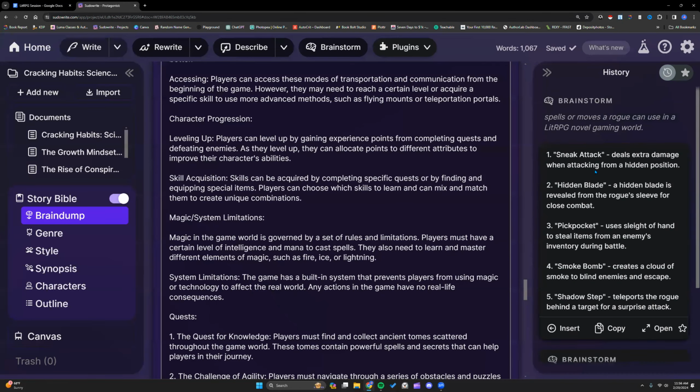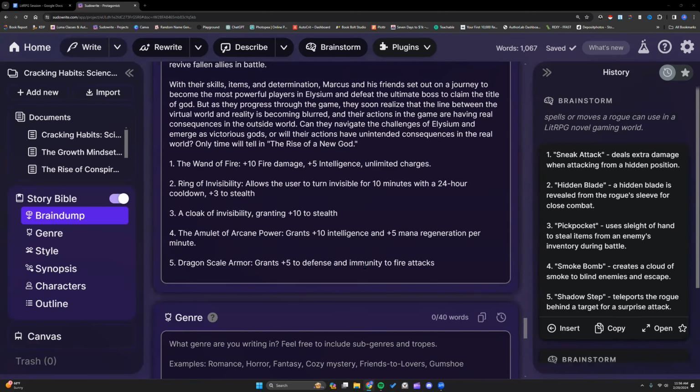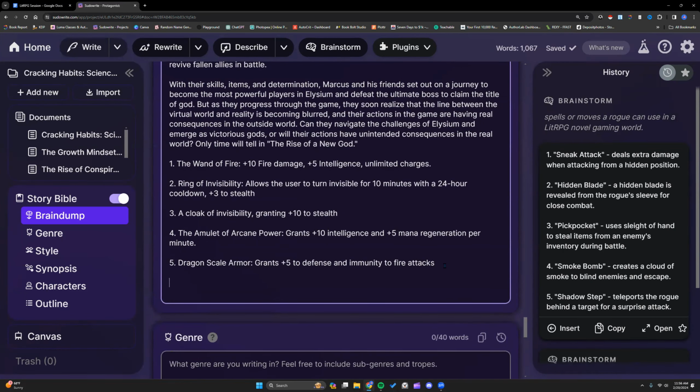So if I want, I could now copy this and tell it, I don't know if this is in line with everything, but I'm just going to show you what I can do with this information.